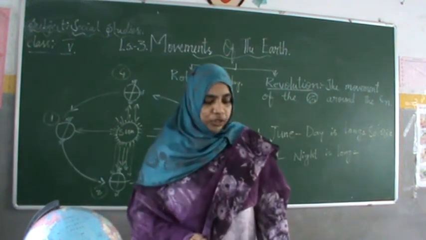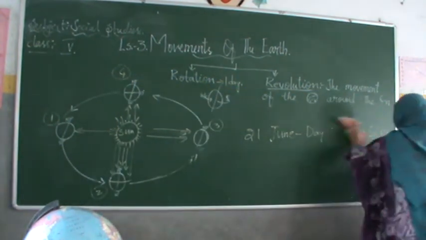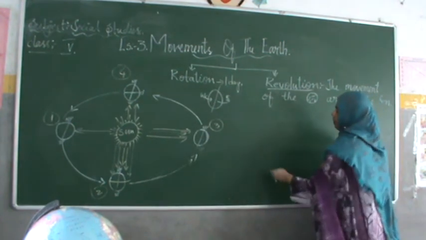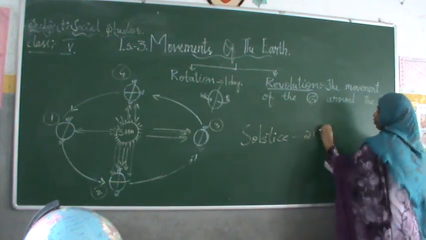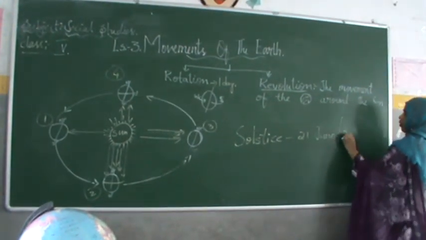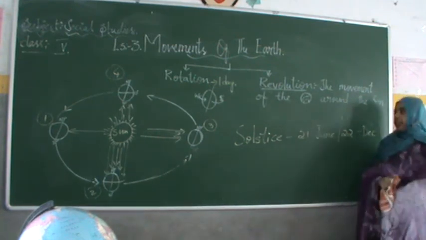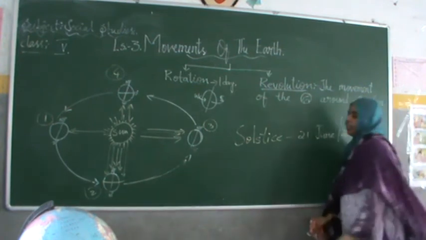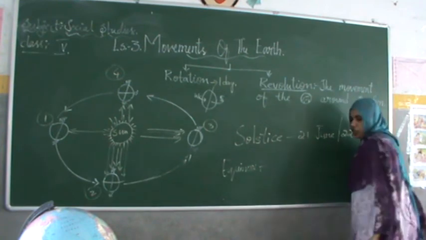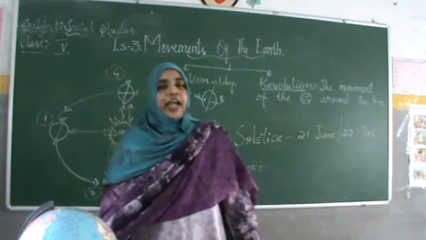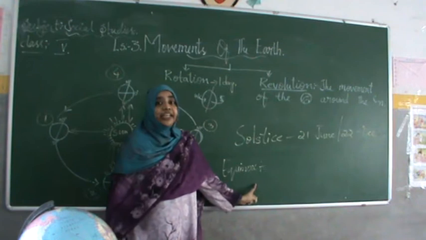Now let us know about equinox. 21st June and 22nd December are the 2 days where the day is long and where the night is long. Equinox, EQUINOX. On equinox, the days and the night are of equal duration. See, by the name only you will get the meaning, equal.